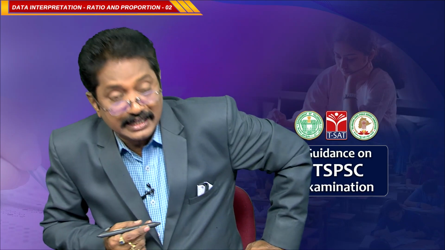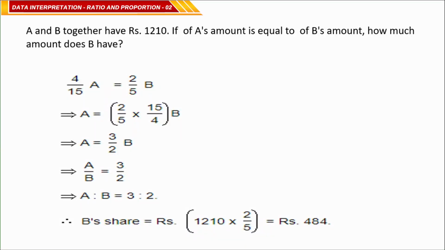A and B together have 1210 rupees, combinedly they have 1210 rupees.